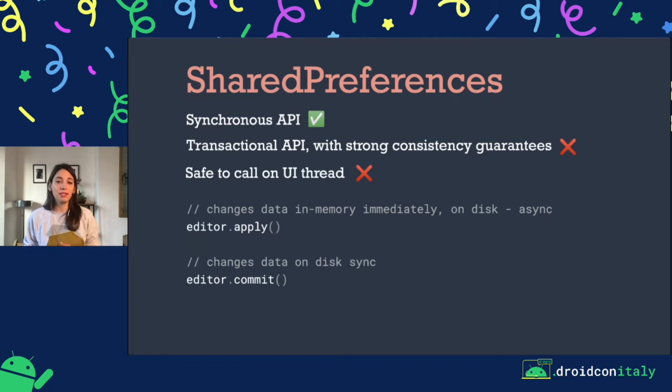But then you might say, okay, then I could just call editor apply, and all the work is done asynchronously, and everything looks safe to call on the UI thread. Similarly for commit, the data is changed synchronously, and it almost looks easy to call on the UI thread. Well, it's easy, but that doesn't mean that it's safe. Commit will take a bit of time to actually write the file, because SharedPreferences is in the end backed by a file. So it's a lot of input-output operations that need to be done.